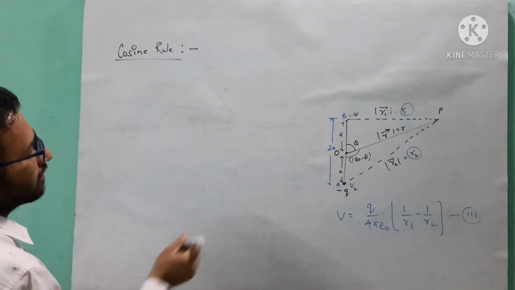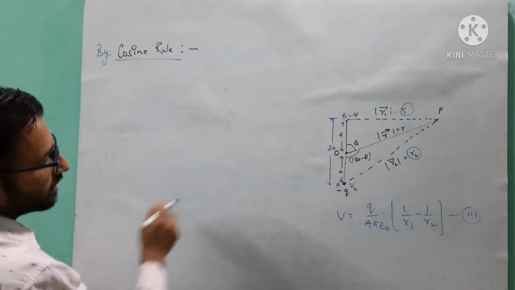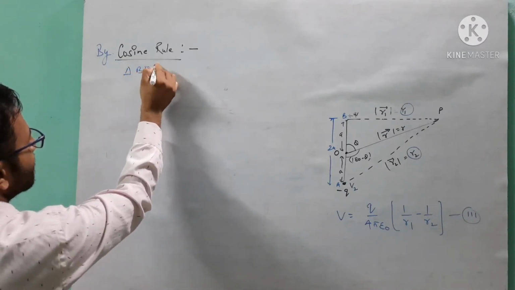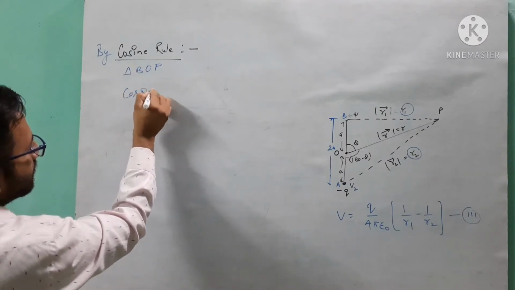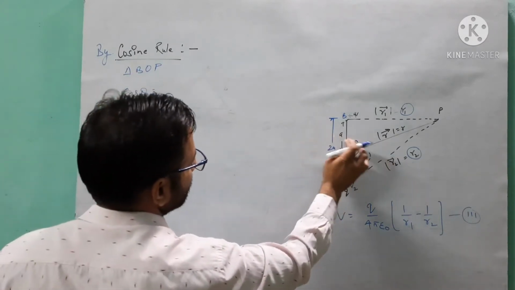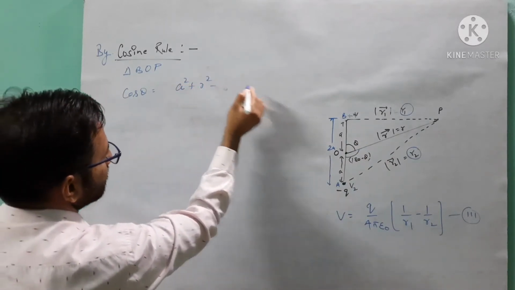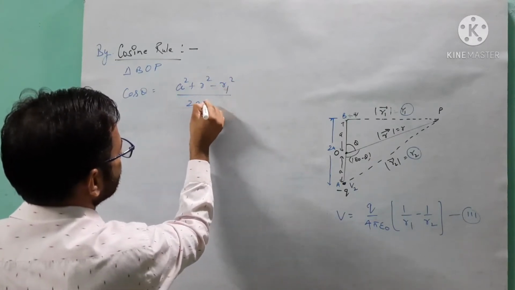So in this triangle, I am using this formula in triangle BOP. See here, cos theta is equal to the sum of the square of the adjacent sides minus this R1 square over 2AR.